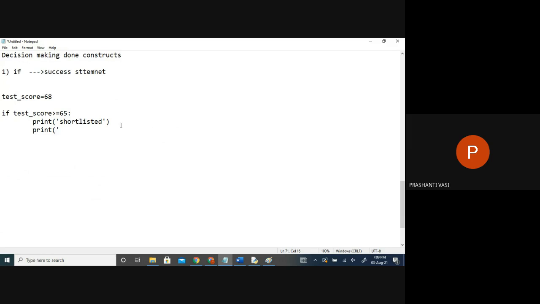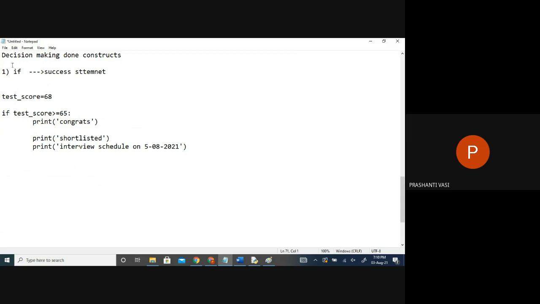So you can say interview scheduled at something on 5th September or 5th August or something, right? So some message can be given further. There can be a lot of statements, many details, we can do a lot of executions. But all these statements are connected to what? The test score should be satisfied. Otherwise, am I going to get this message? Am I going to get any message? No message. It means for failure, no message. Is this clear? Or any confusion till here?